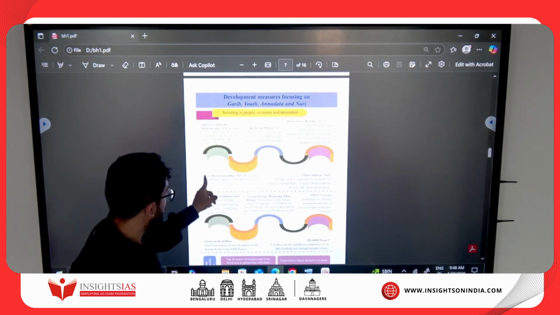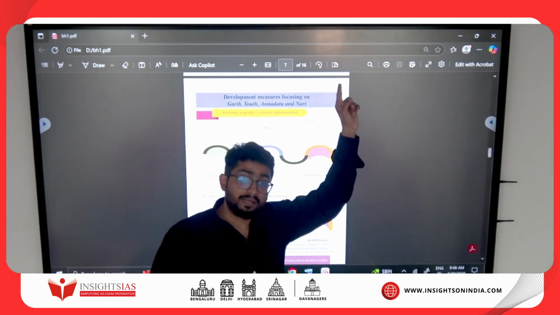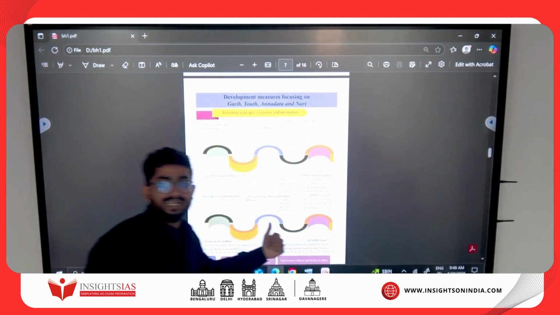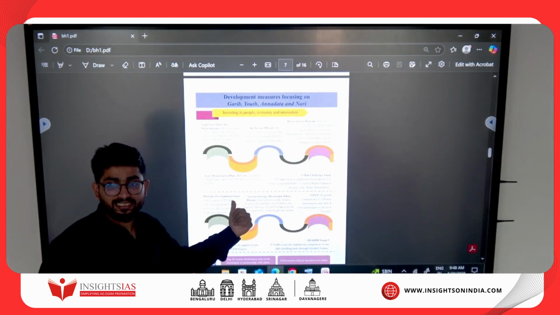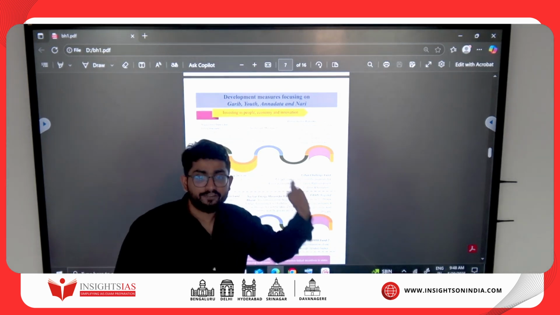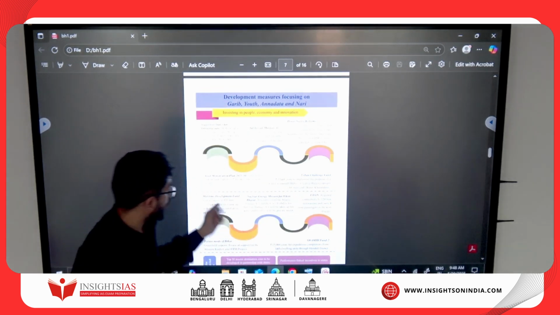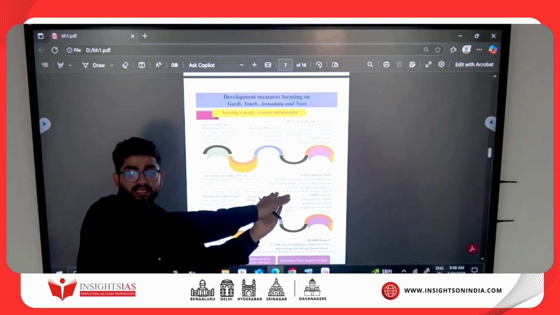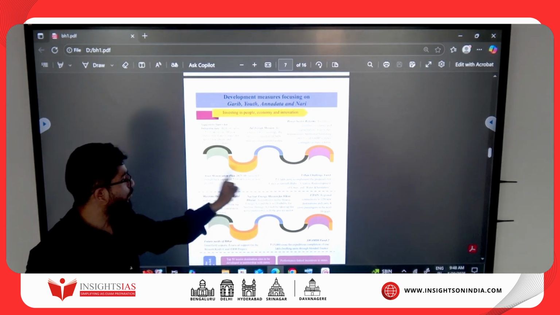And asset monetization plan. So if you go and see National Monetization Pipeline, NMP, they have extended it. So go home and see the scheme. Earlier it was from 2021 to 2025. It has worked like wonders. So now what they have done is what? They extended for 5 years more. So from 2025 to 2030.